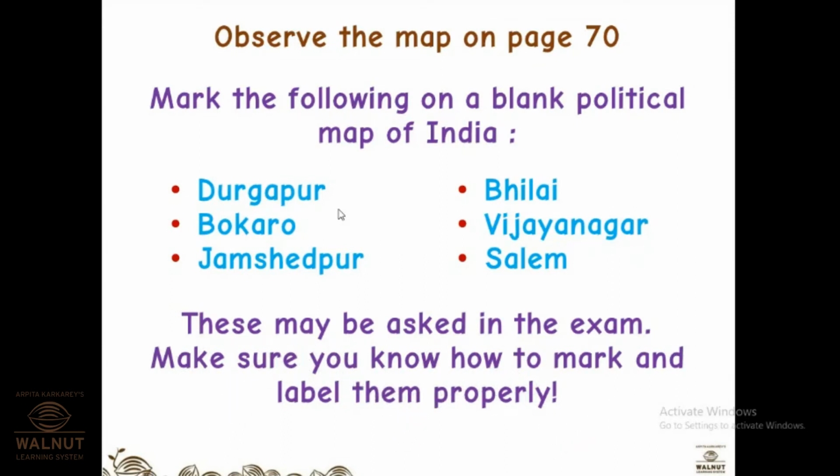Ma'am, the name itself tells us. Durgapur, Assam? West Bengal. Yes, West Bengal, correct. Then Bokaro, Salem. Ma'am, is it in Tamil Nadu? Yes, okay. The next is aluminium smelting.